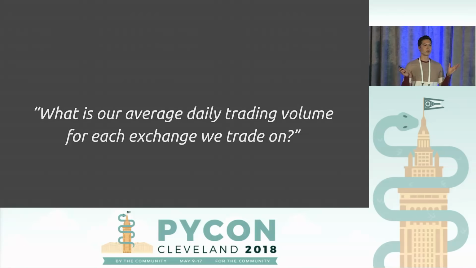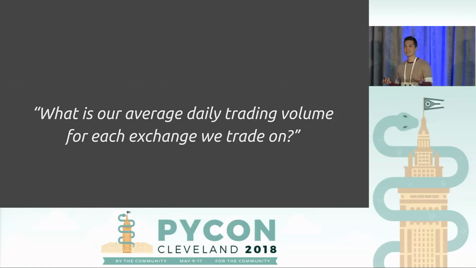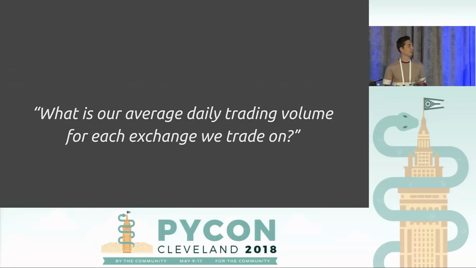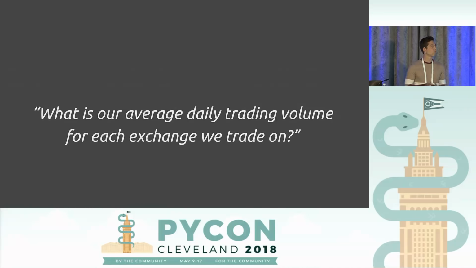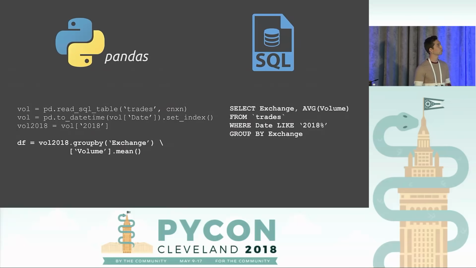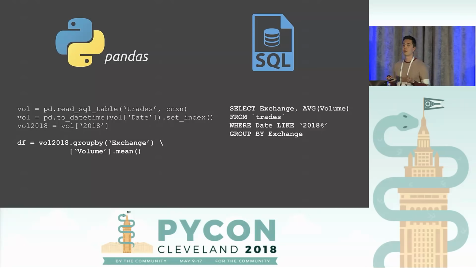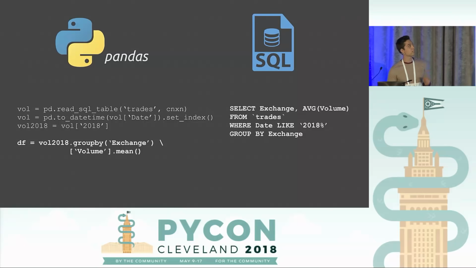So he asked, can you calculate our average daily trading volume for each exchange we trade on? And I said, OK, no problem. This is pretty straightforward. Right? For each exchange, calculate an average. Not so hard. So I eagerly jumped to the code. For extra credit, I even did it in both pandas and SQL.